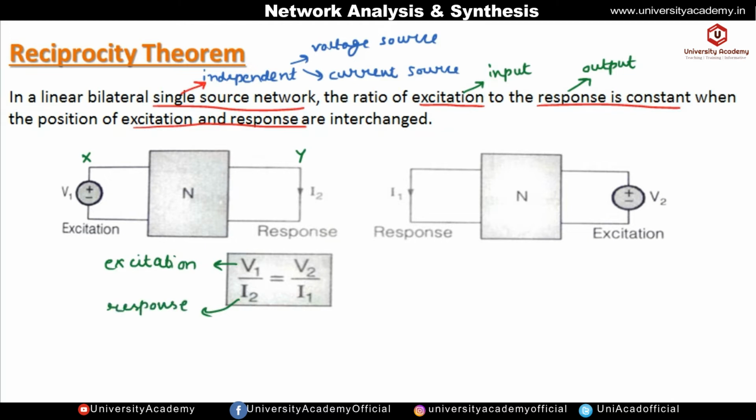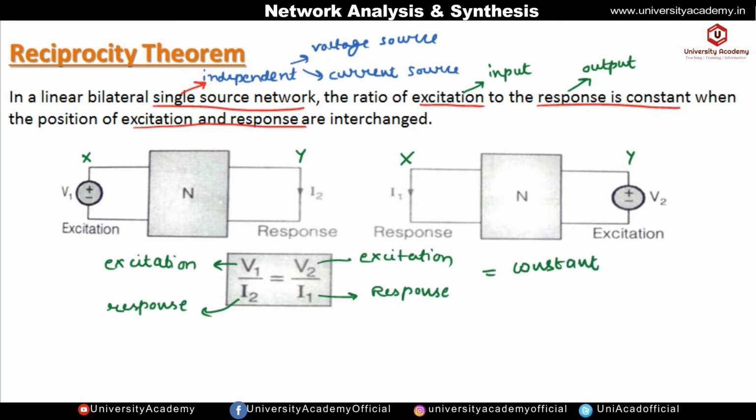Now if we exchange the position of excitation and response, it means we connect the excitation in branch Y and we obtain the response in branch X. We have interchanged the positions of response and excitation. Then the ratio of excitation and response will be constant. Here V2 is the excitation connected in branch Y, and I1 is the response obtained in branch X. So both the ratios will be constant, meaning they will be equal to each other.